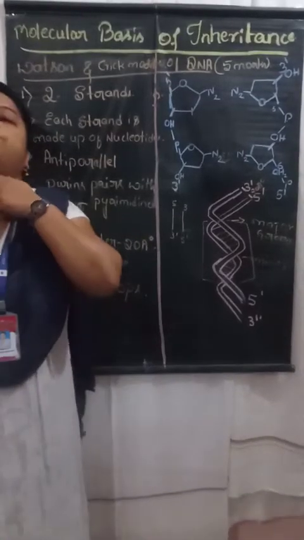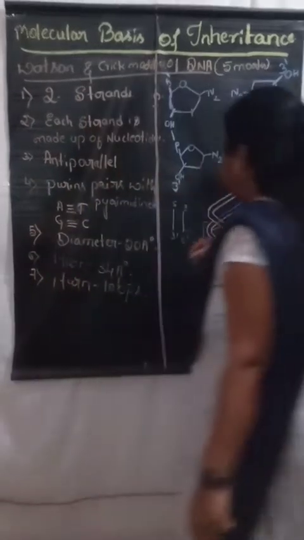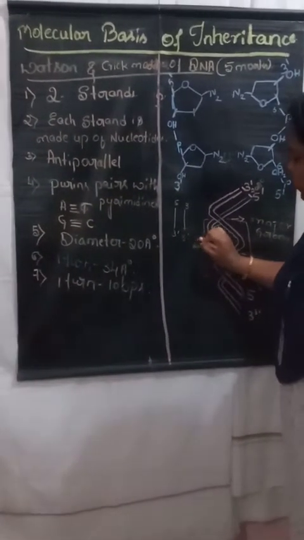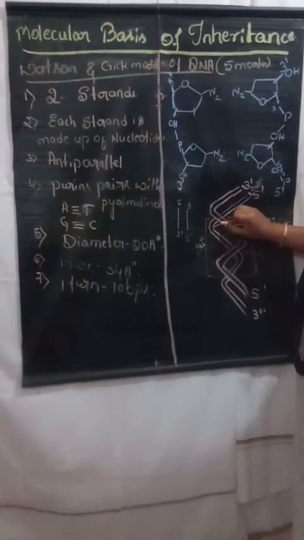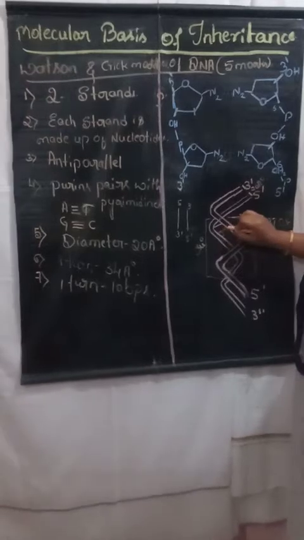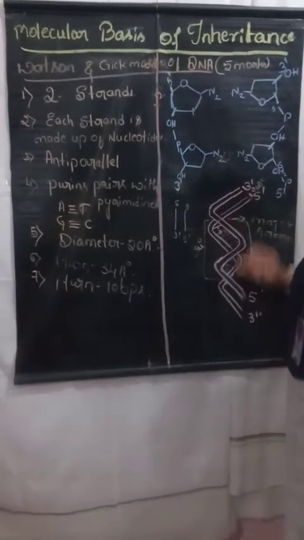Okay, so next, that is the distance between two consecutive base pairs. The distance between two consecutive base pairs, this is 34 angstroms. Two consecutive base pairs means this is one base pair, the A and T here, and G and C here. These two, how will the distance be measured?